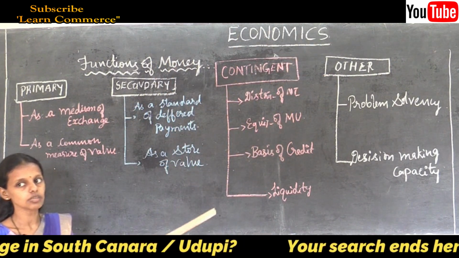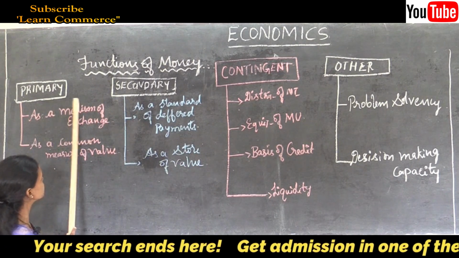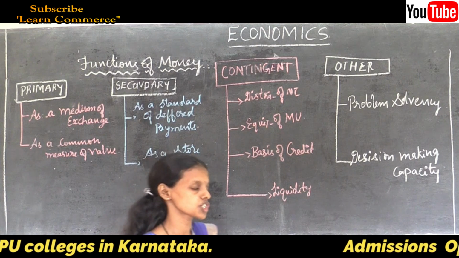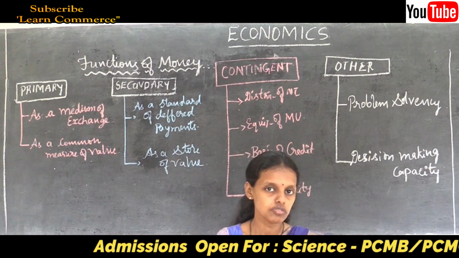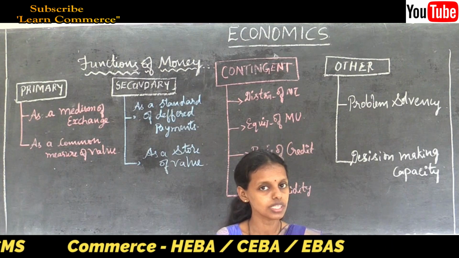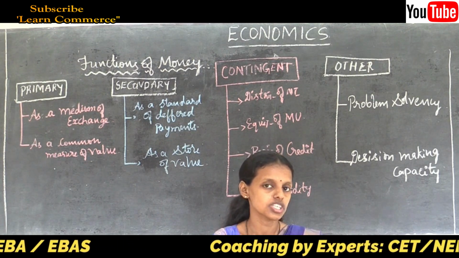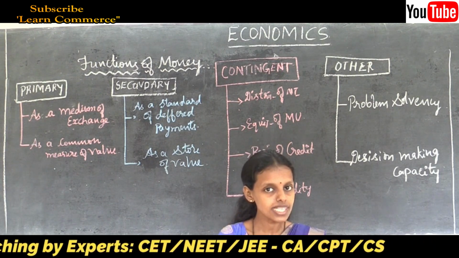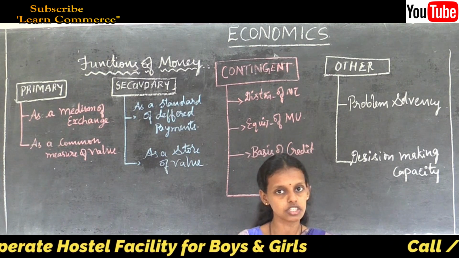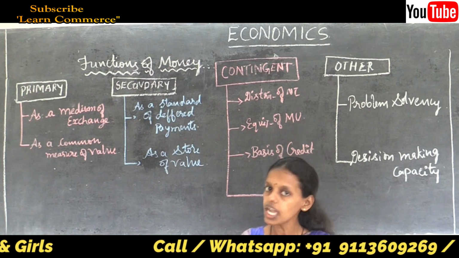Let us see what the primary functions are. Primary functions of money are also said to be the basic or fundamental functions of money, because money is demanded for transaction purposes to meet the demands of the people.